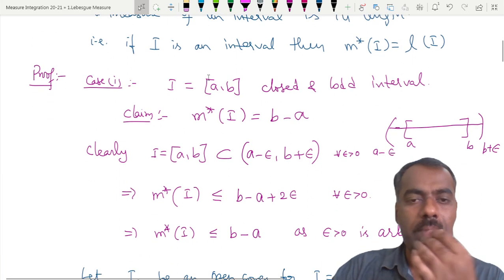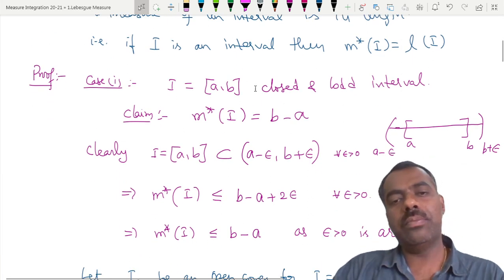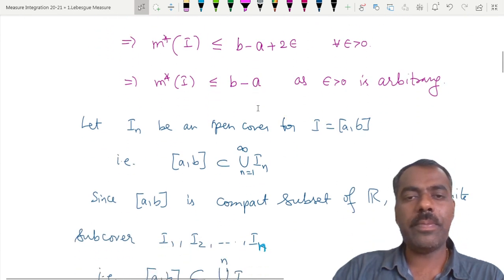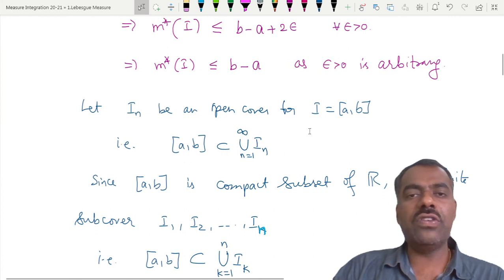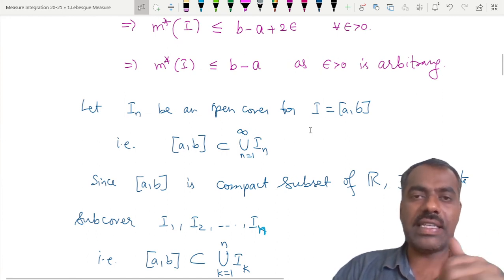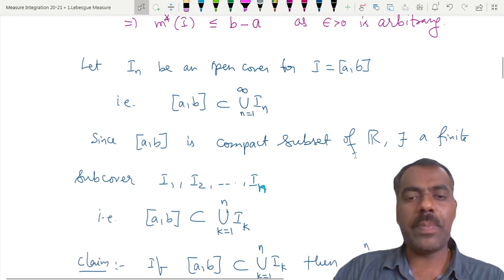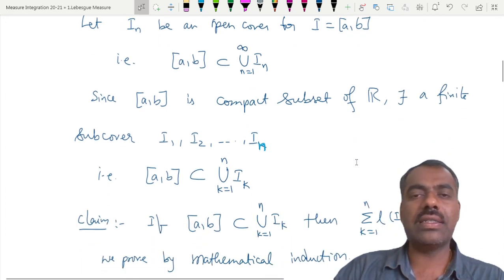If you take a bounded interval, we want to show that m star of I is equal to b minus a. For that we have used the Heine-Borel theorem, which says that any closed and bounded subset of R is compact, so every open cover has a finite subcover.